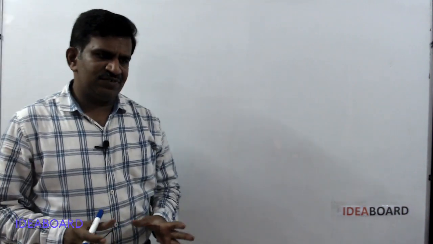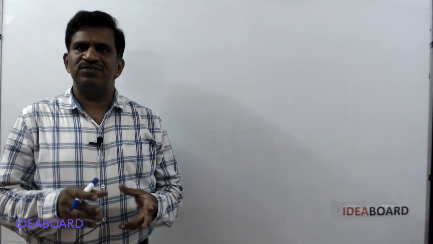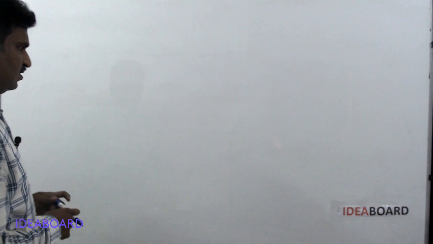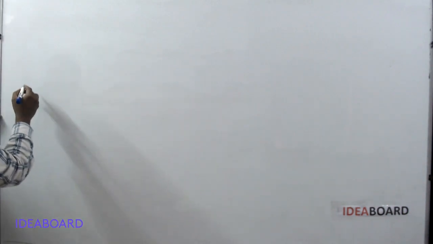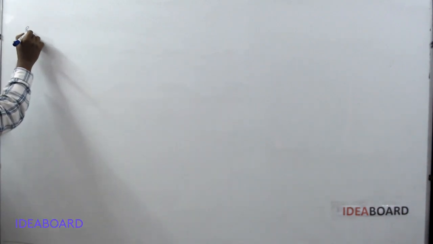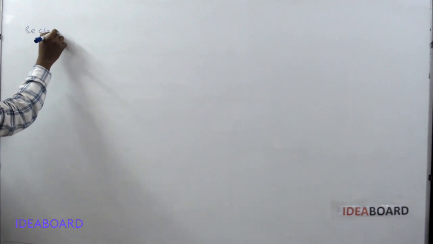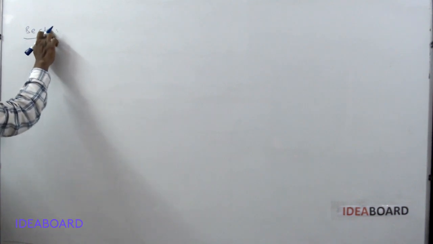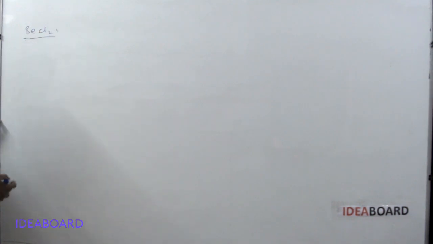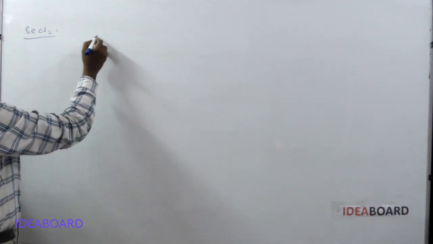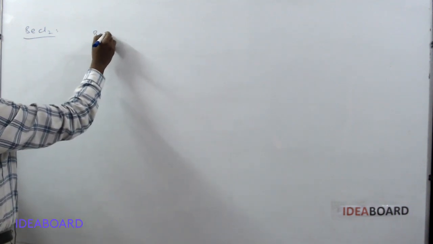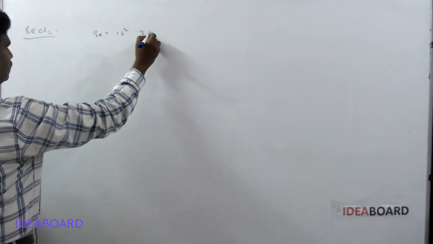After valency bond theory, the next topic is hybridization. The hybridization concept is introduced to rectify some defects of valency bond theory. What is the main defect observed because of valency bond theory? Suppose you are taking BeCl2, beryllium chloride. Generally, beryllium is 1s2, 2s2.